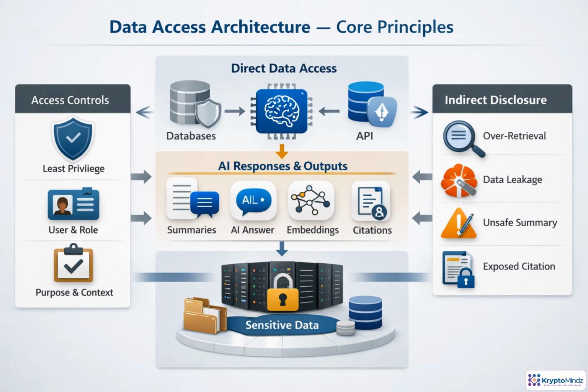Data access is a chain of decisions, not a single permission. First, identify who is asking, what role they have, and why they need the data. Then apply policy: least privilege, need to know, purpose limitation, classification, and context. Those decisions must follow the request across databases, APIs, data lakes, vector stores, and AI retrieval. In AI, failure may not look like a denied query. It may show up as leakage, over-retrieval, unsafe summaries, or exposed citations.